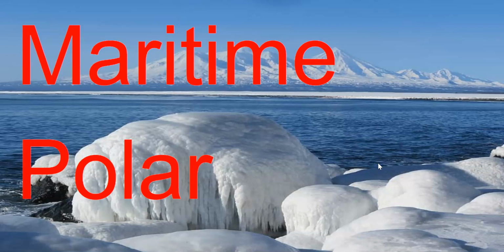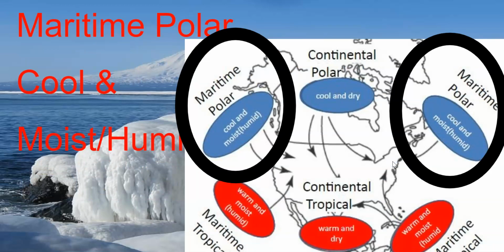Maritime polar air masses form over water near the poles. So this air over these areas would be both cool and humid. The United States is unique. We have water on two sides. So we actually have two maritime polar air masses or areas that air masses could form and come into the United States.